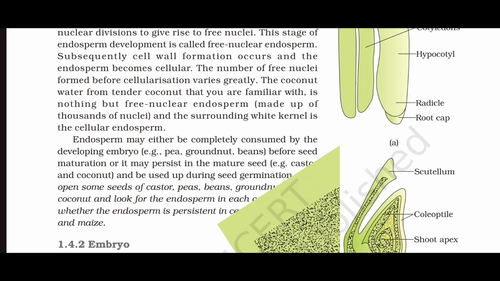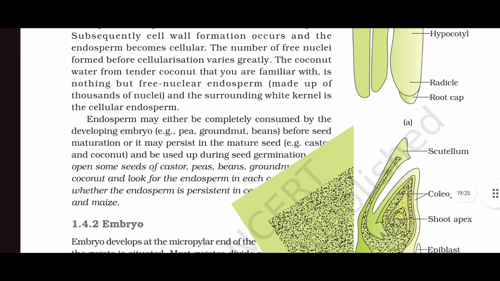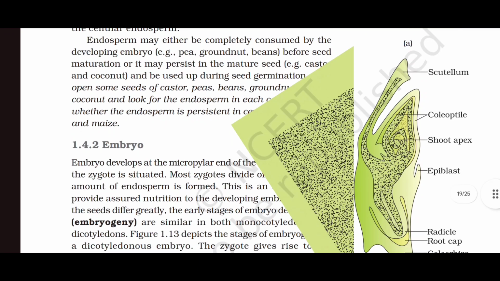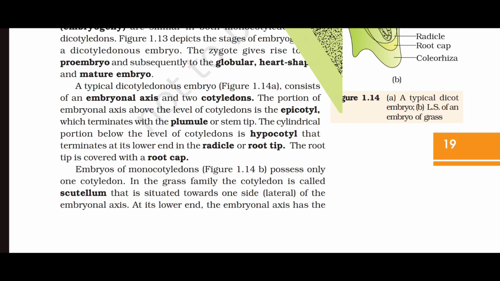Embryo. Embryo develops at the micropylar end of the embryo sac where the zygote is situated. Most zygotes divide only after a certain amount of endosperm is formed. This is an adaptation to provide assured nutrition to the developing embryo.